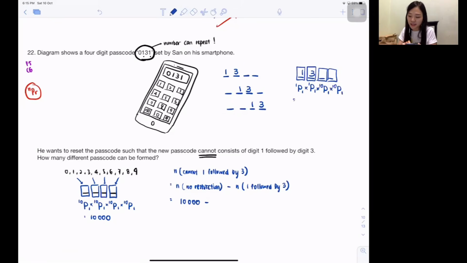1P1 is 1 now, okay? Unnecessary to write at all. So I realized I got 100 methods. But this 100 is provided 1, 3 is in the first 2 positions. Must 1, 3 be in the first 2 positions? No, it can be this pattern or this pattern. Just now we said in total there are 3 patterns, correct? So times 3. If 1 is followed by 3, there are 300 patterns, correct? Then a lot of you just stop like that, and again you're wrong. You know why? Because you forget about this very important thing.